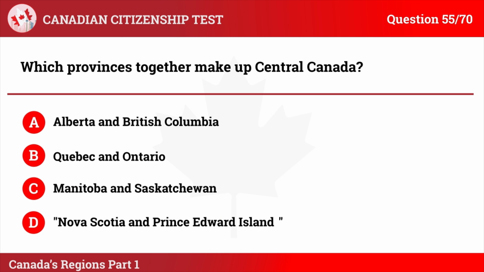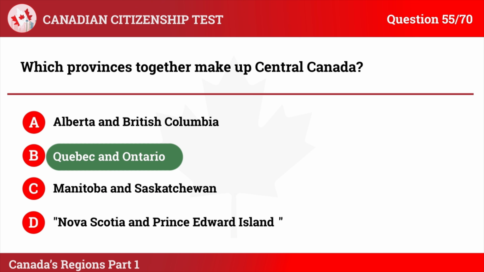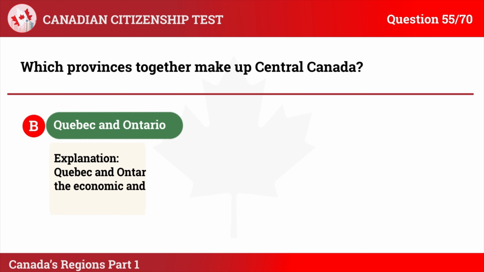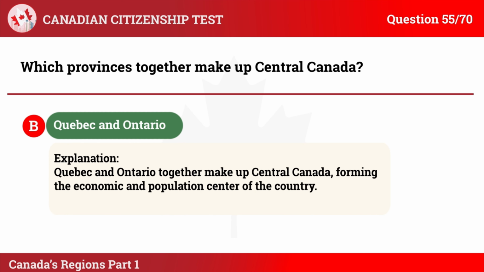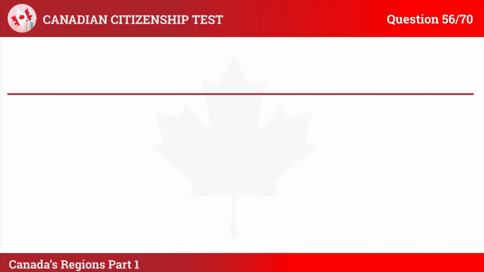The correct answer is B. Quebec and Ontario. Explanation: Quebec and Ontario together make up central Canada, forming the economic and population center of the country.